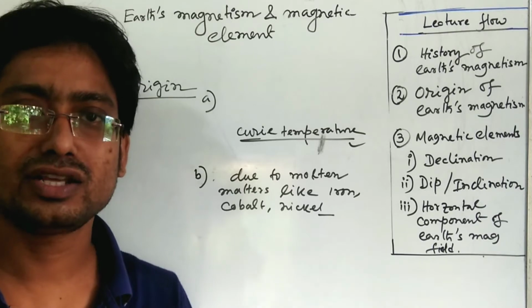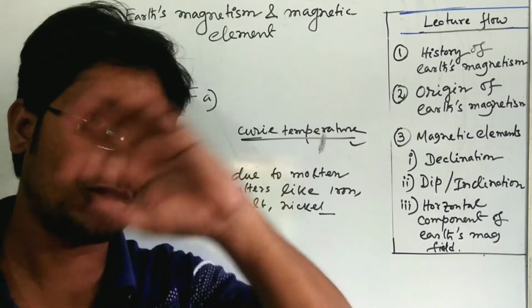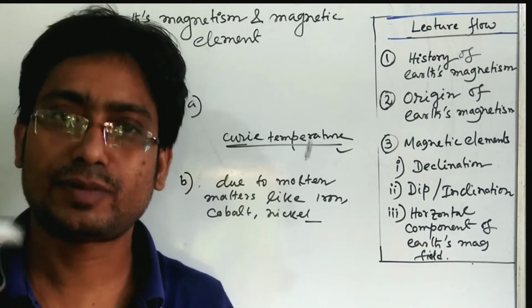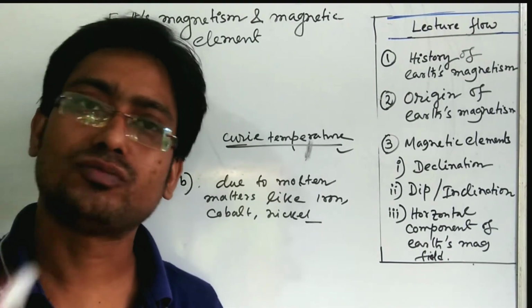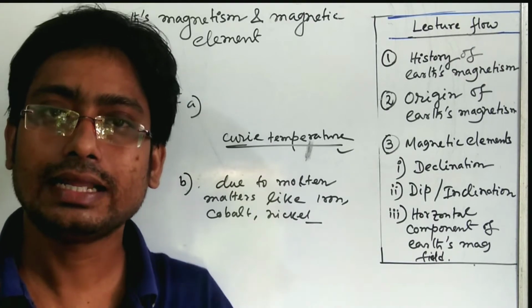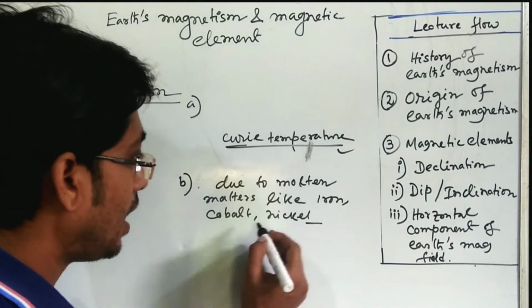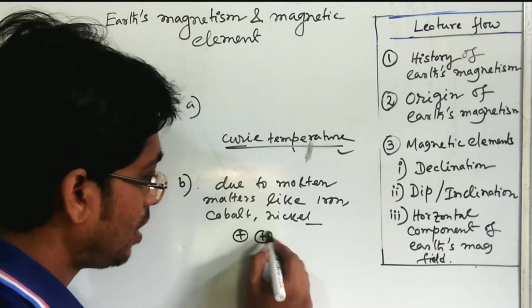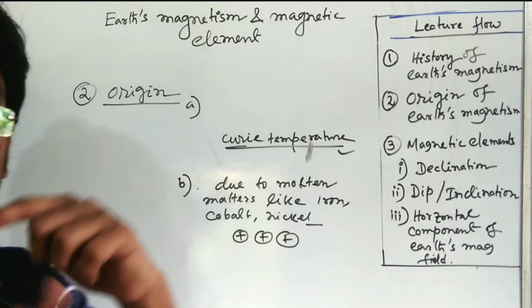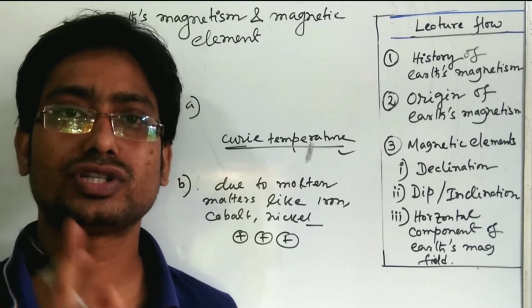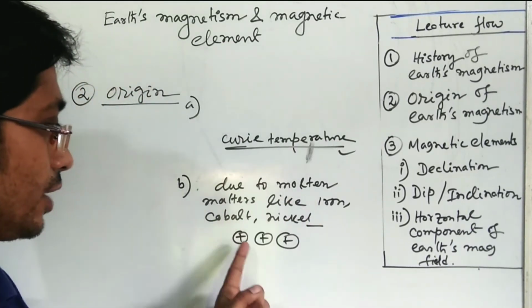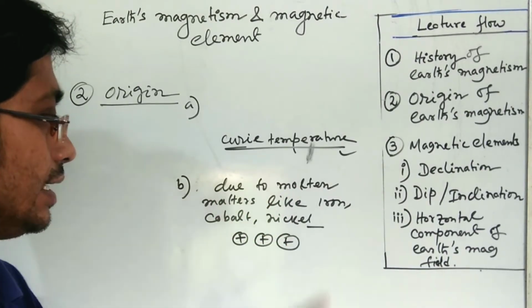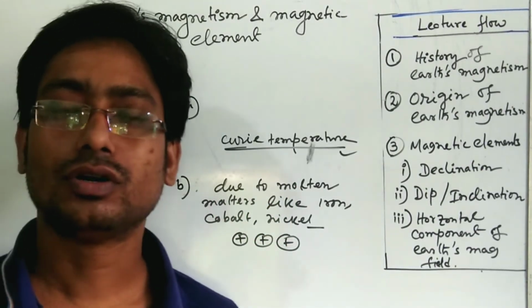Due to this ionization, the electrons at the outermost orbit of the iron, cobalt and nickel atoms get displaced. After that, the iron, cobalt and nickel atoms have positive charge. The earth is rotating, and the molten matter inside the earth, the positive ions, also rotate.